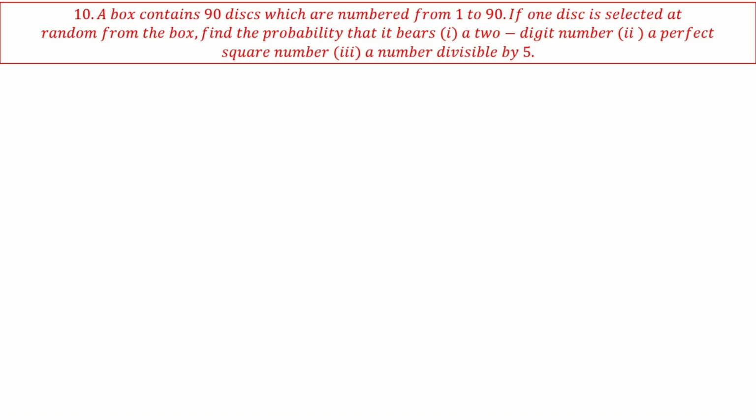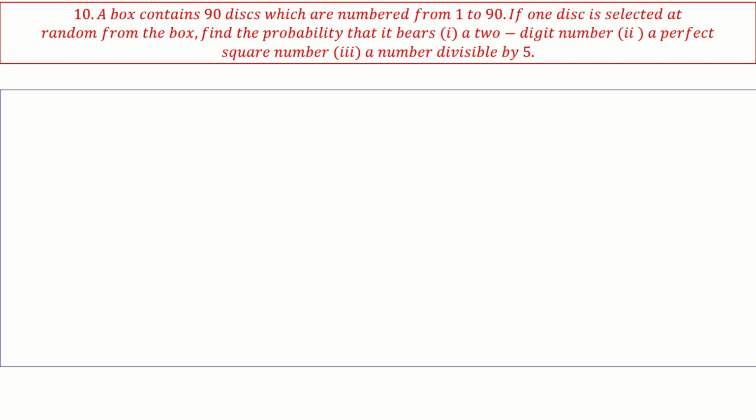Next. A box contains 90 discs which are numbered from 1 to 90. Basically, it's a question of picking 1 to 90, with 90 outcomes. If one disc is selected at random from the box, find the probability that it bears a two-digit number, a perfect square number, or a number divisible by 5.